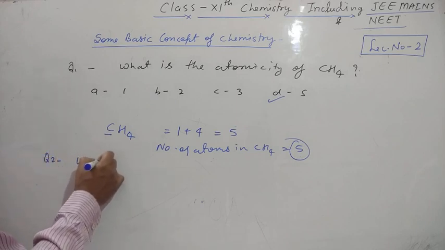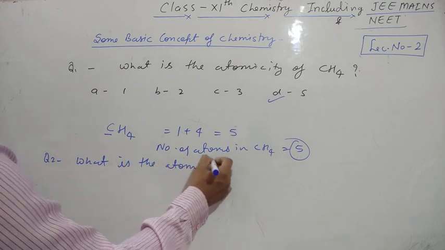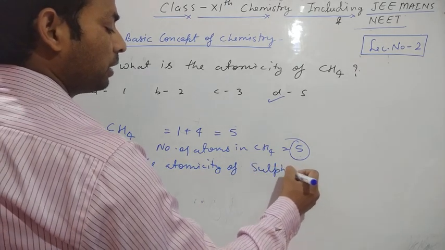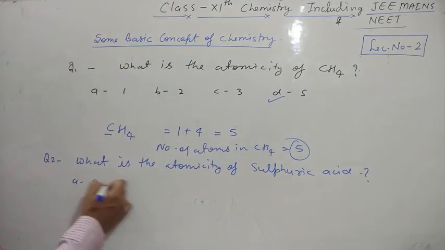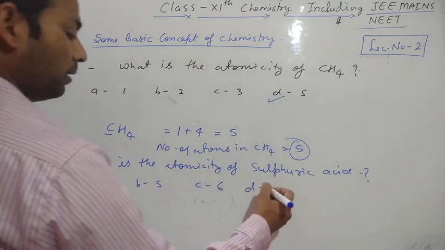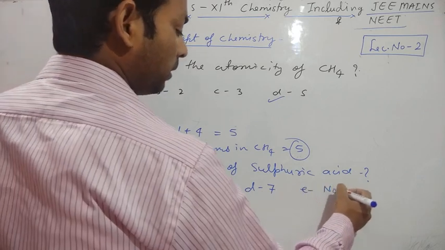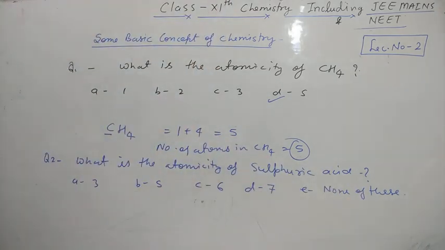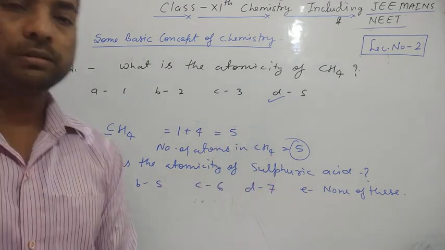What is the atomicity of sulfuric acid? Option A 3, option B 5, option C 6, option D 7, and option E none of these. None of these means all the options are not correct, इनमें से कोई नहीं. So what is the atomicity of sulfuric acid?